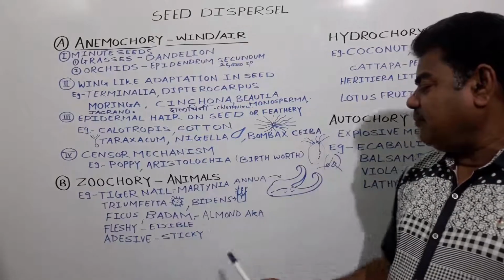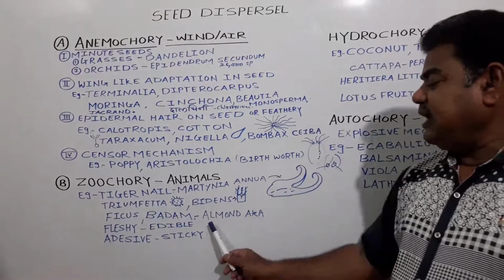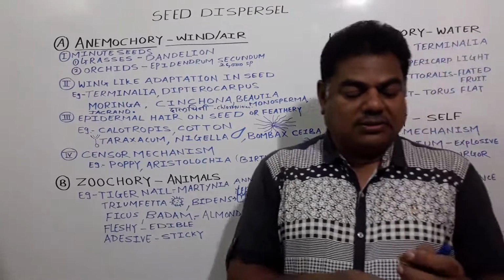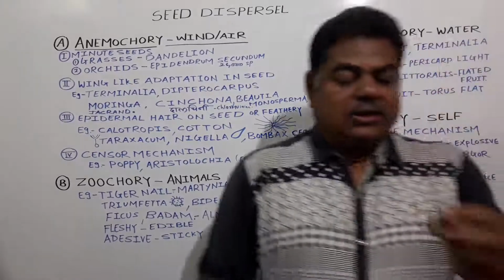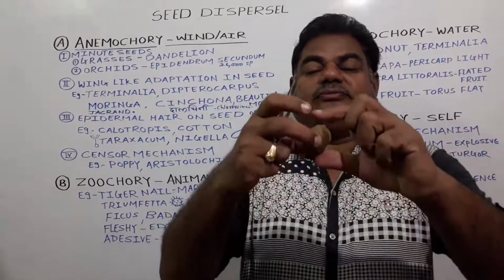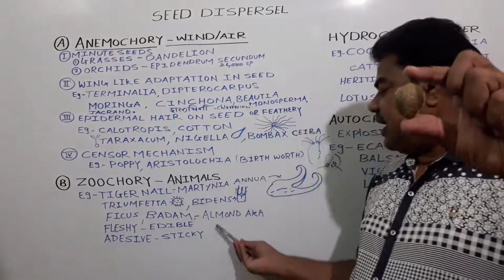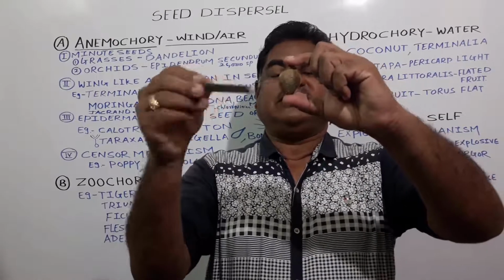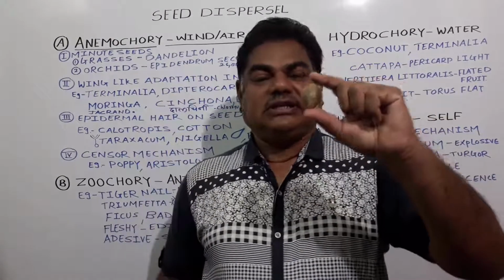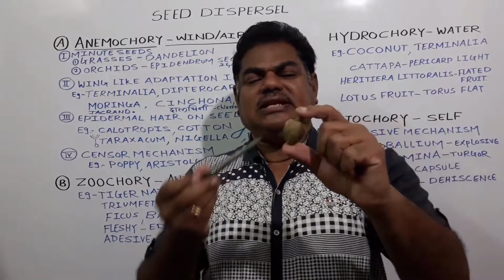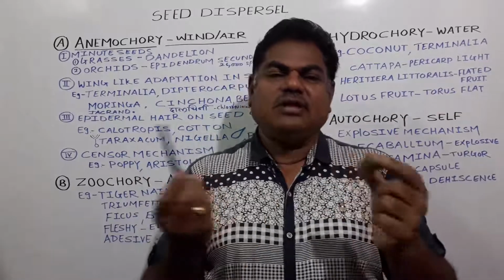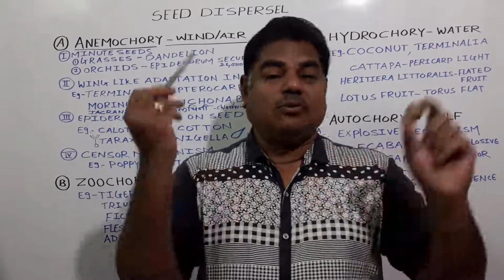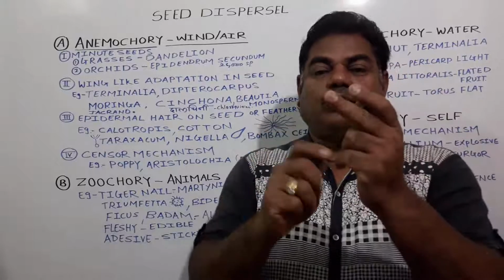In case of this badam, Indian almond, see, this one is the seed of the Indian almond. The seed coat is very tough in nature. Such a type of adaptation is carried out in this seed, and these seeds get easily dispersed from one place to another with the help of humans, birds or animals, due to such a protective nature.